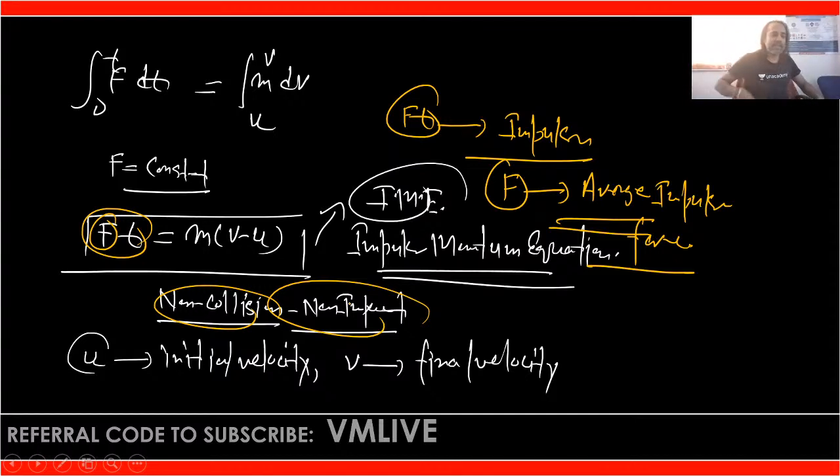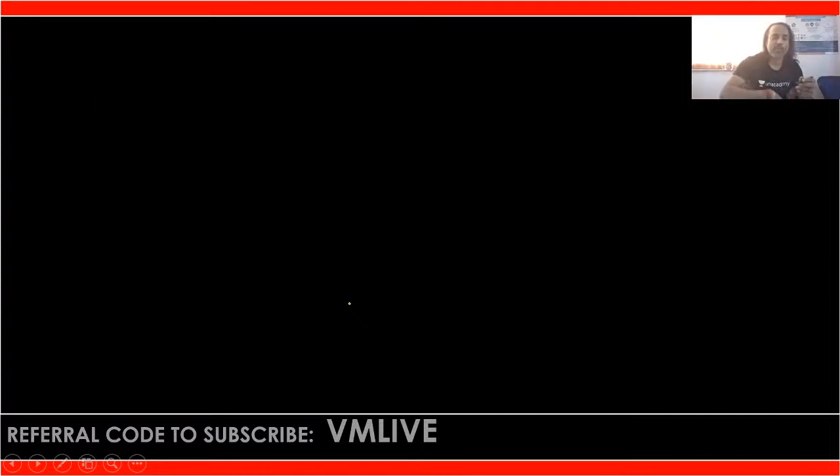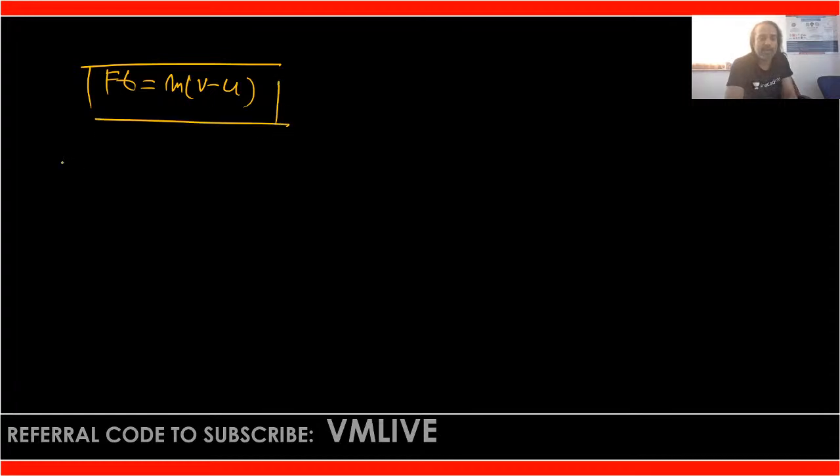Okay, fine. Now I'm moving ahead with some more points about this concept. The equation is Ft is equal to m(v minus u). What is important here about the sign convention?